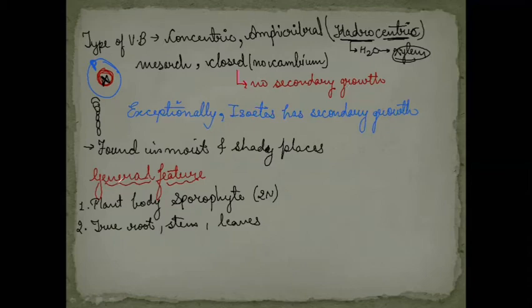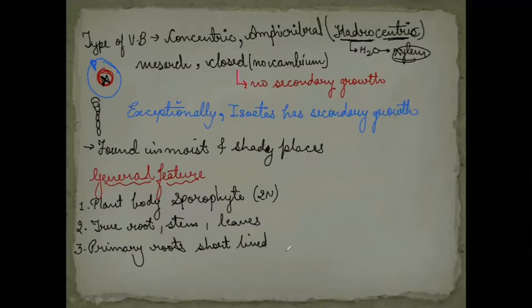But these roots or the primary roots are short-lived. The next point is primary roots, short-lived. Means they will die soon and they will be replaced by the adventitious roots.